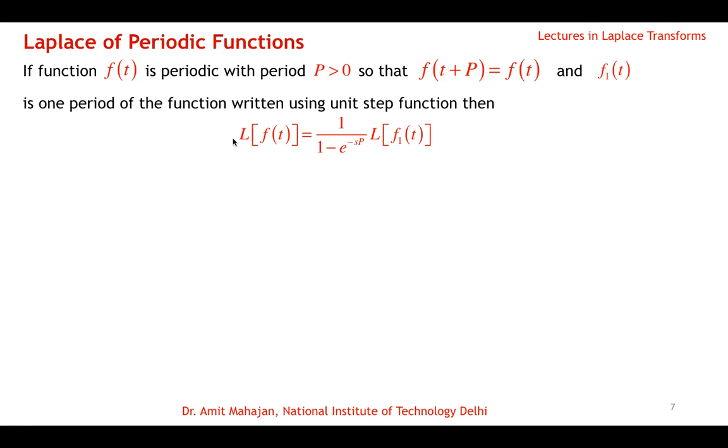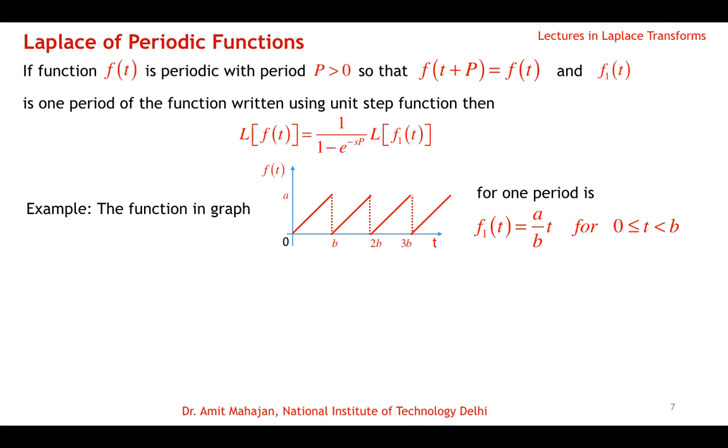Then the Laplace of the complete periodic function is equal to 1/(1 - e^(-sp)), where p is the period, times the Laplace of f1(t), the function for one period. So the Laplace of the complete function can be calculated using the Laplace of the function for one period.